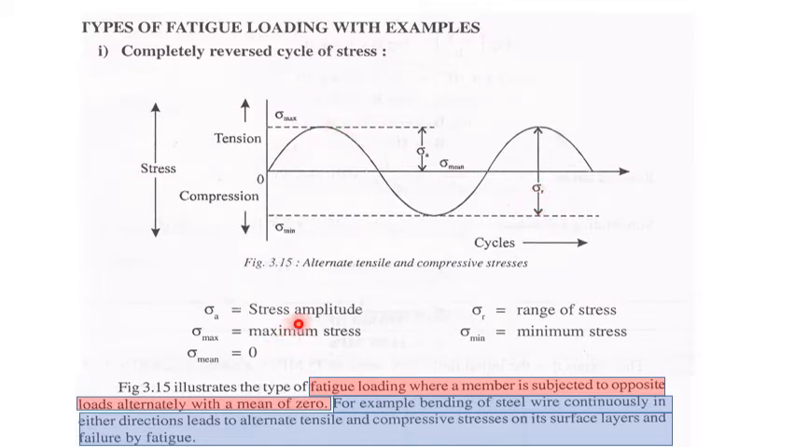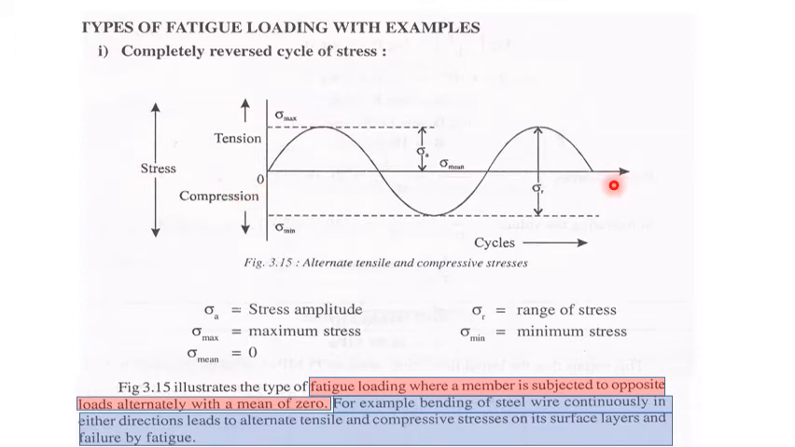Where we can say sigma a is the amplitude, and sigma r is the range. So this is the total range, sigma max to sigma minimum. That is the range of stress, so it can vary between minus 10 to plus 10. Next, sigma max, sigma minimum, and sigma mean. Sigma mean is 0. That is the baseline which you are going to take.